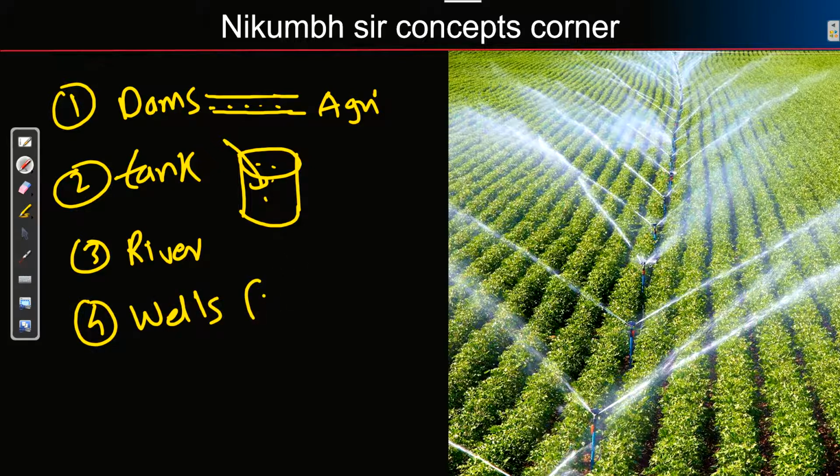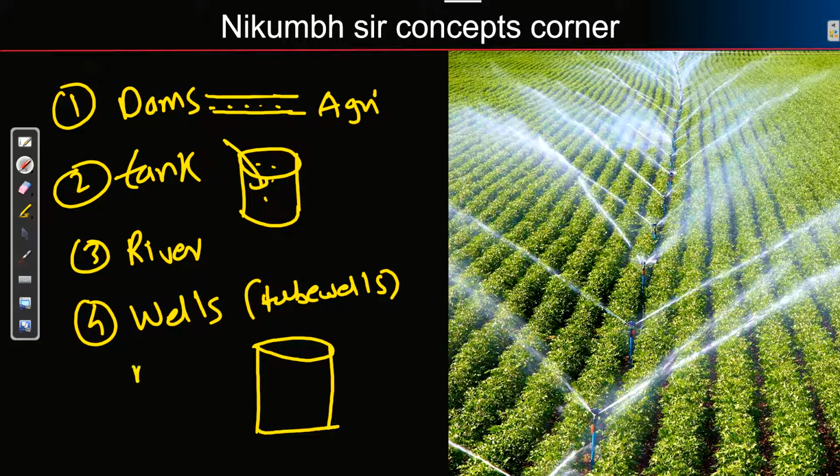Then wells are there. Now, what is the meaning of tube wells? It is nothing but a well, but on the well we put a motor. So instead of manually taking the water out, we just use a motor to bring out the water. So automatically we get water in the houses.